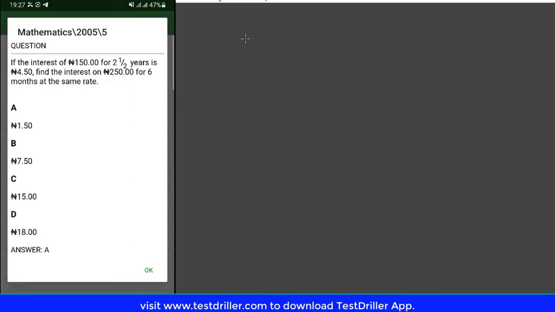So let's break down this question. Say the interest of 150 naira. What that 150 naira is referring to is the principal, because they are saying if we take interest of this principal of 150, if we take that interest for a period of 2.5 years, right? If the interest is 4.5 naira, right? If the interest is this, find the interest on.